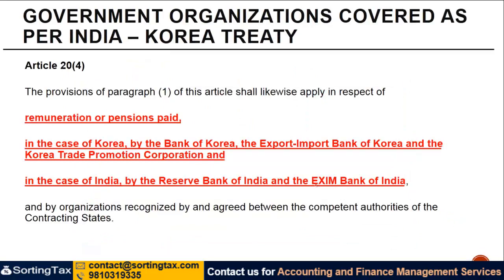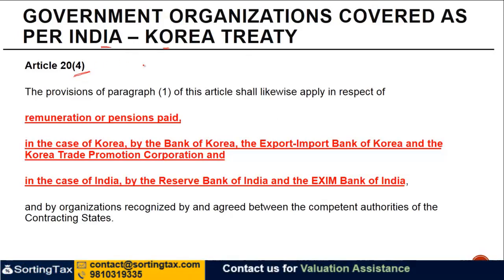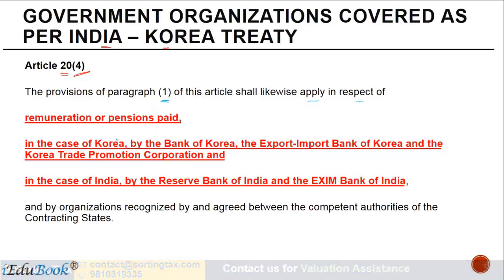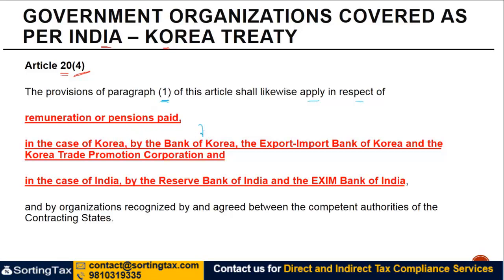Now, some of the variations which are there: if you look at the India-Korea Treaty, Article 24 there, right? We were talking about whether or not a government company is covered. Article 24 of the India-Korea Treaty provides that this provision of paragraph 1 shall likewise apply in respect of remuneration or pensions paid, in the case of Korea, by the Bank of Korea, the Export-Import Bank of Korea, and the Korea Trade Promotion Council.